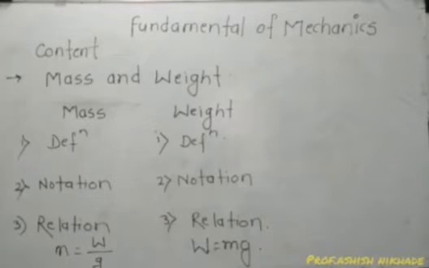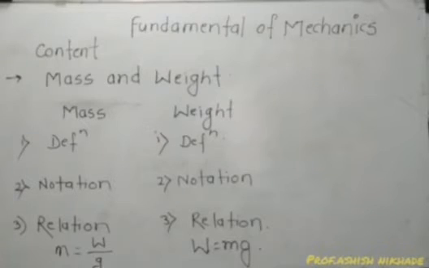Very simple. Because of our own weight, we are attracted toward the center of the earth. That's why we can stand easily on the surface. So mass is the quantity of matter contained in a body. What is weight? The force with which a body is attracted toward the center of the earth.